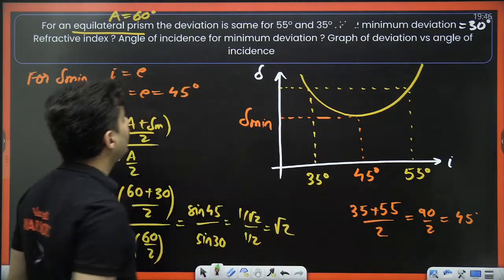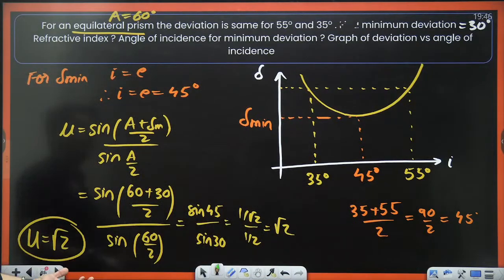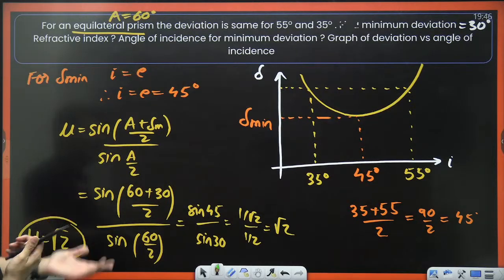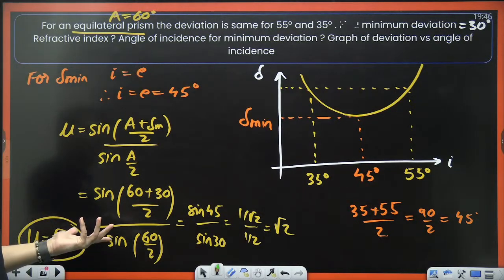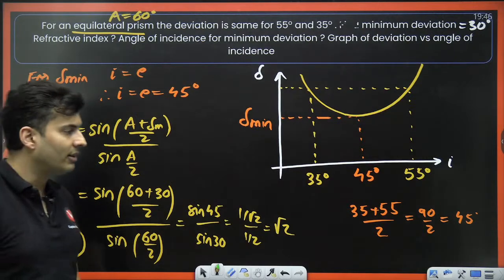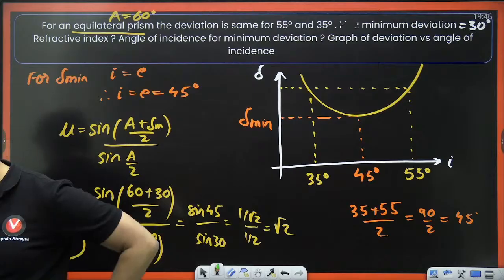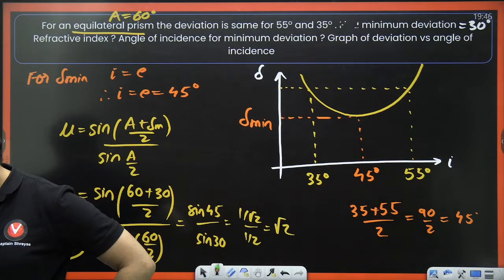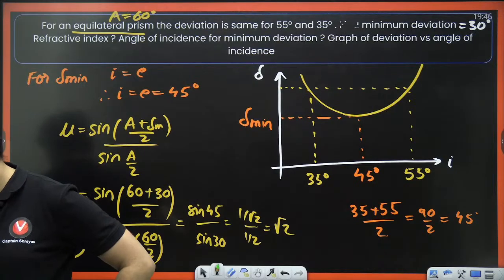Then what else is remaining? What is the angle of incidence for minimum deviation? That is also done. Very nice. And we drew the graph also. That is also done. So you have done everything in this. Clear, my dear students? Very nice. Great.